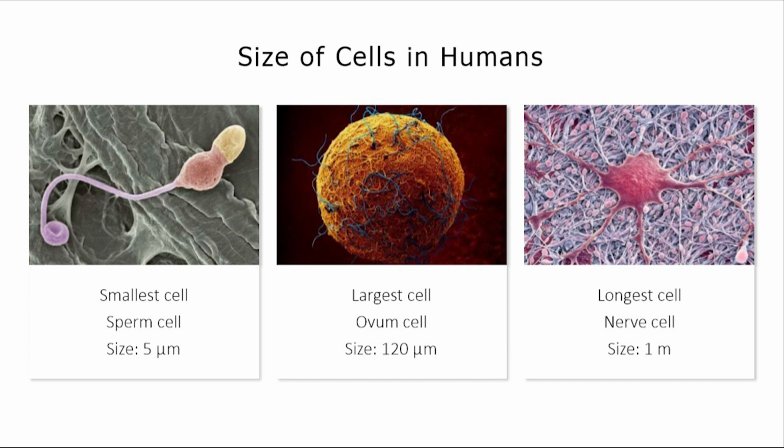The largest known human cell is the ovum, around 120 micrometers. The smallest known human cell is the sperm cell, around 5 micrometers, while the longest known cell in humans is the nerve cell, around 1 meter, though not all nerve cells are around this size.